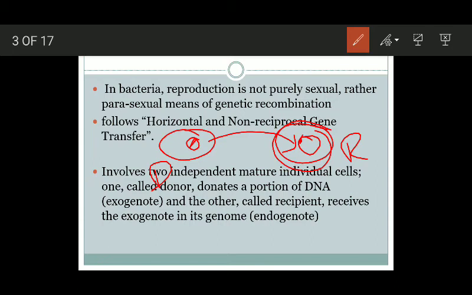याद रखना, two cells which are mature, they are independent cells. One is called as donor, and this donor cell donates a portion of its genetic material. Okay, this is known as exogenote, and this cell, which is known as recipient cell, it receives this exogenote and assembles this exogenote into its own genome, which is known as endogenote.